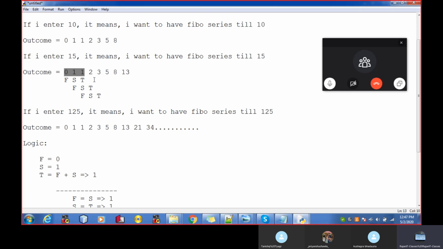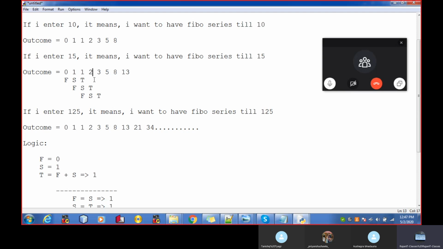In the first three numbers, the very first number is known as f, the second number is known as s, and the third number is known as the sum of the first plus second. Once we have got the three numbers, my next target is to get the next. How would I get it? It means now I will not consider 0, 1, 1, 2. I will consider this part.